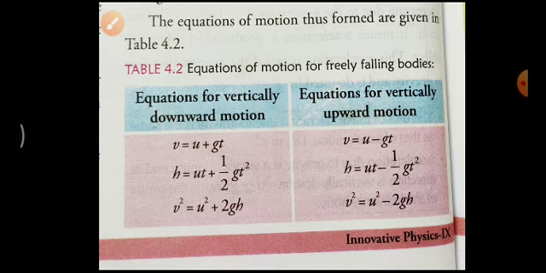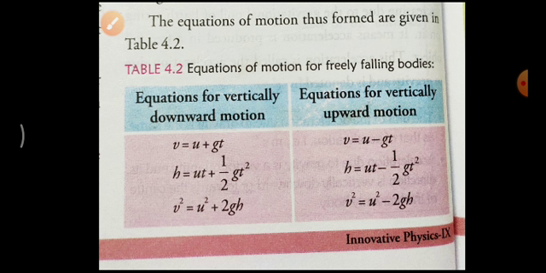The equations of motion thus formed are given in Table 4.2. See here, one table is given, equations for vertically downward motion, in the case of a freely falling body. Yes, because of the Earth's gravitational force only it is falling freely. So in that case, the equations of motion are v = u + gt, h = ut + ½gt², then v² = u² + 2gh. Instead of acceleration a and distance s, we have to replace them with g and h respectively.